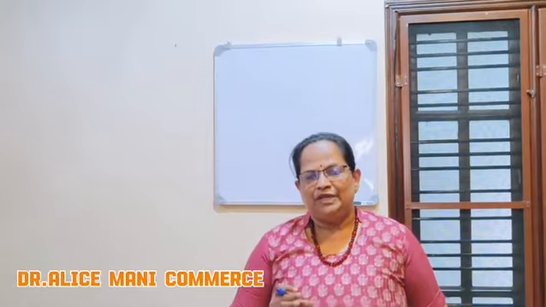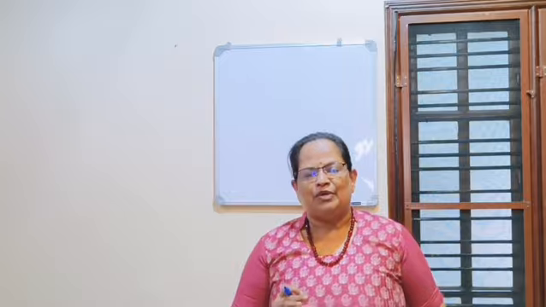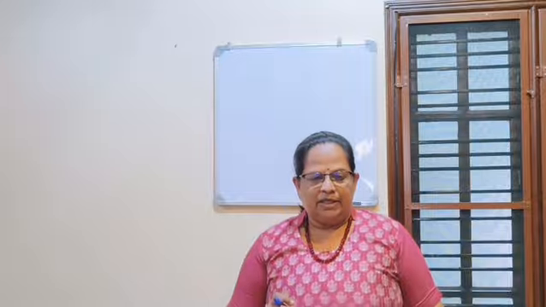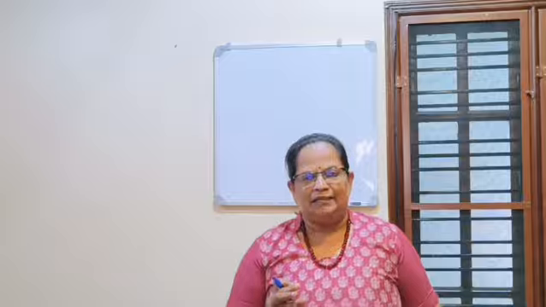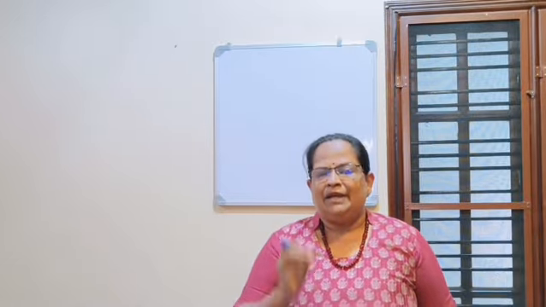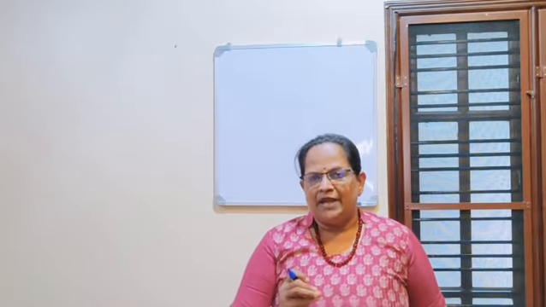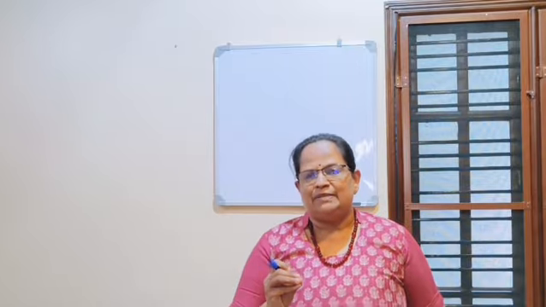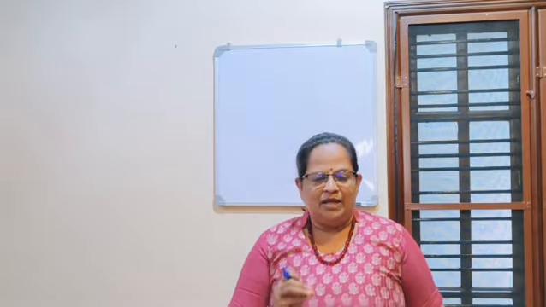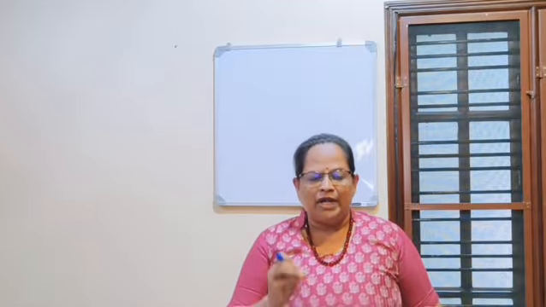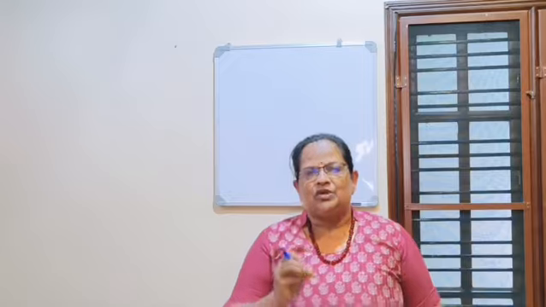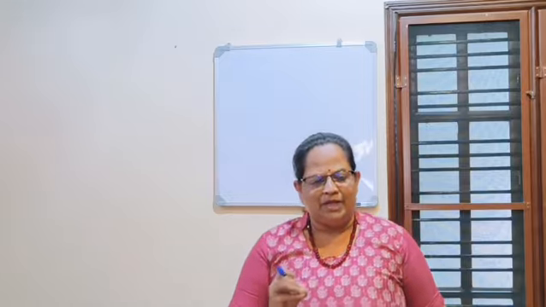Dear students, in this module, that is module 3, I will give you some basic definitions and some important information about the Income Tax Act. So here, the first point I want to explain is agricultural income. The first thing you have to remember is that any agricultural income derived from India is exempted. This is under section 10. Agricultural income is defined in section 2, subsection 1A of the Income Tax Act. So the first thing is it's exempted from income tax.